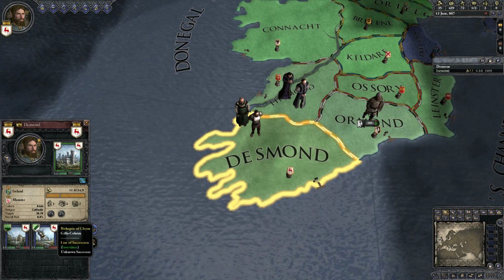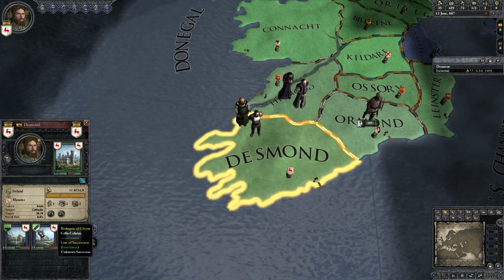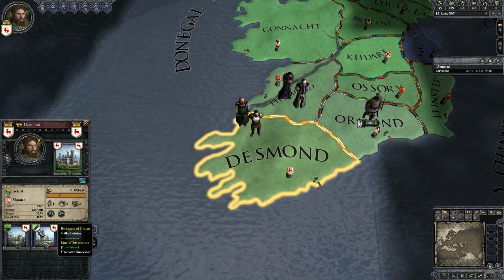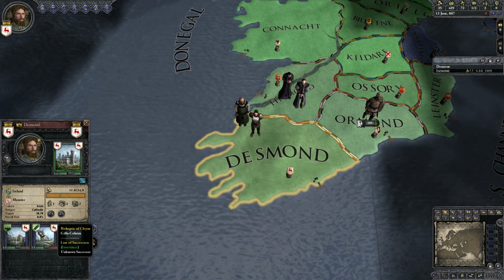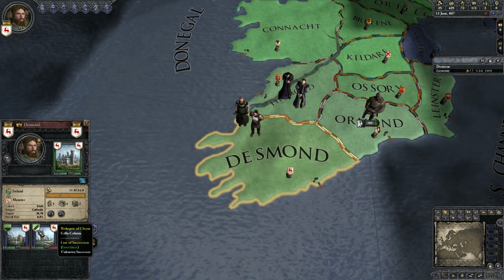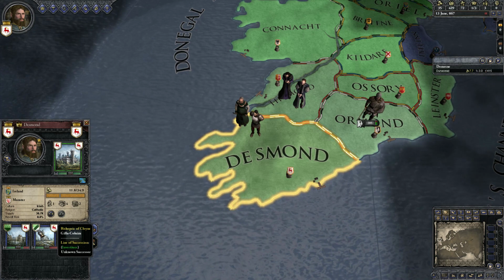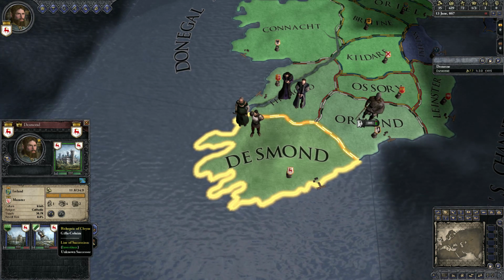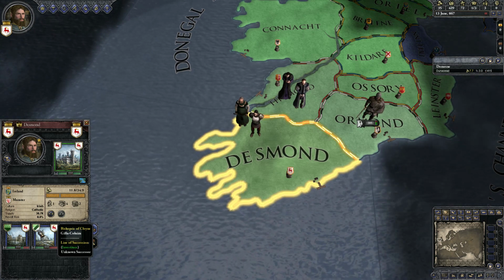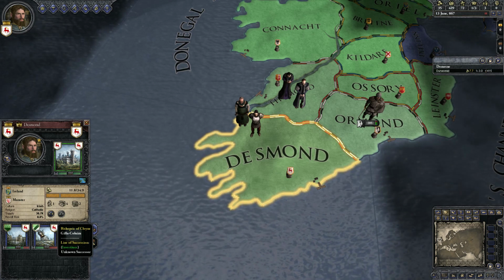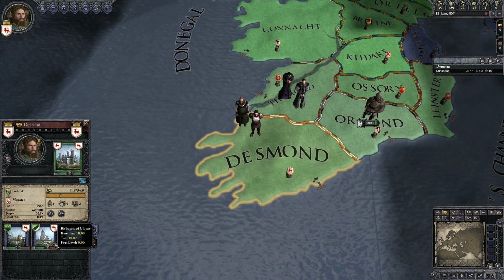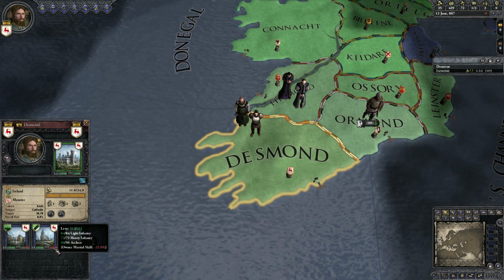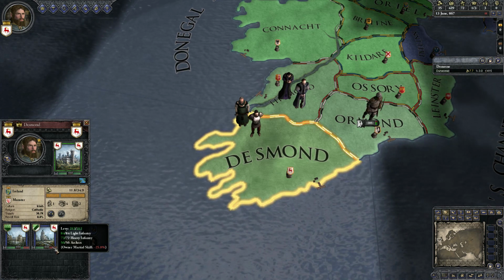What would be better than none? Any number is better than none. The penalty is 75% income malus on your holdings, if it's the wrong type of holding. So we would effectively be getting 25% of the income of a bishopric, which is 25% more than 0%, so it's still better. Now, more importantly than that, though, is that we would get 100% of his levy.